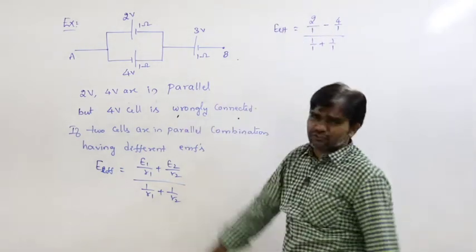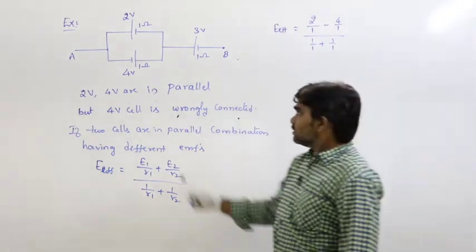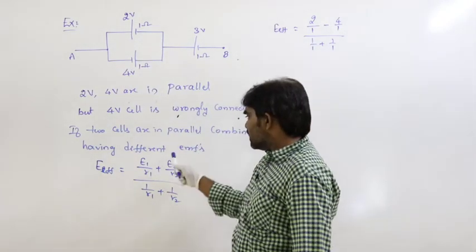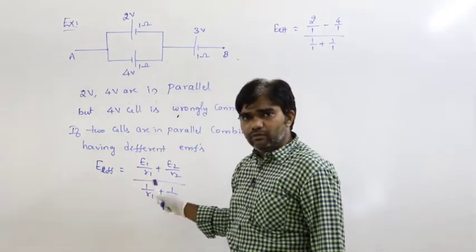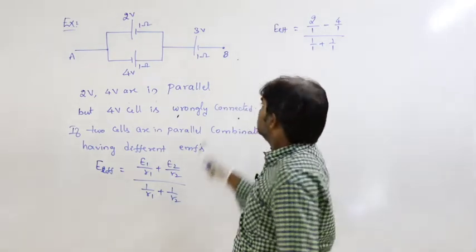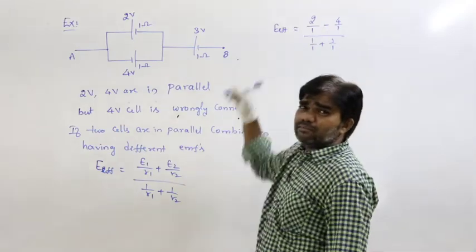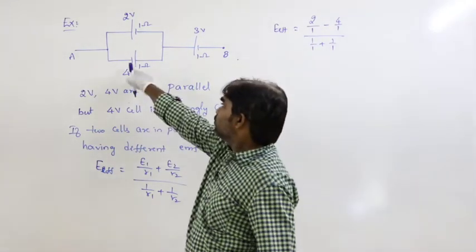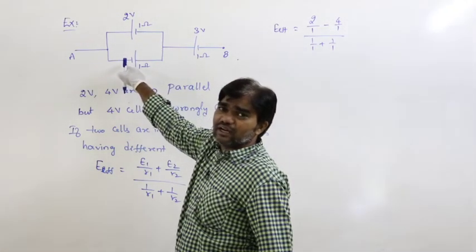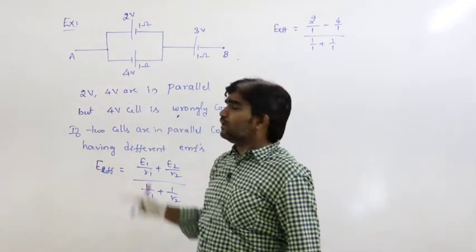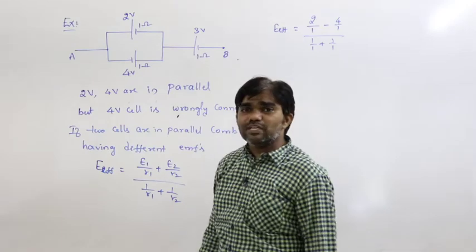Why is it minus 4? So this is 2 volts and it is 4 volts. So E1 by R1 plus E2 by R2 divided by 1 by R1 plus 1 by R2. Then what is the effective here? Minus. Why am I writing minus 4 here? Because 4 volts is wrongly connected, oppositely connected. So that's why here we must consider 4 volt as minus.